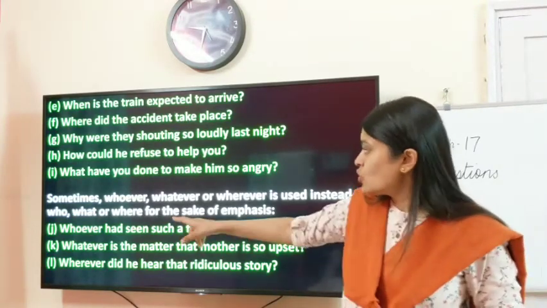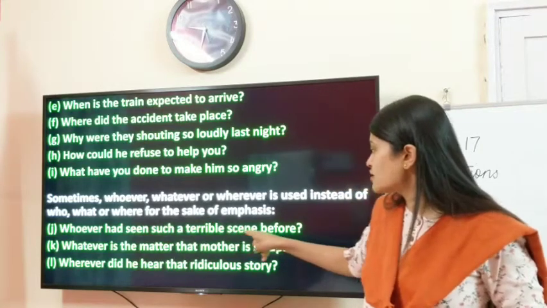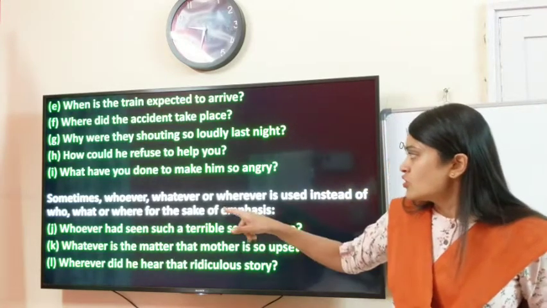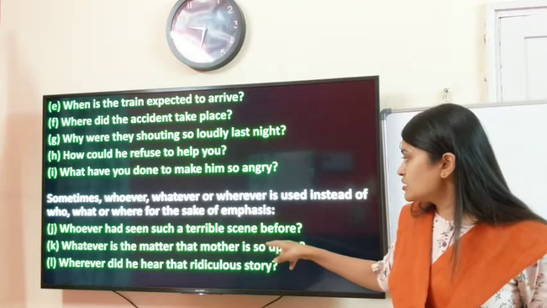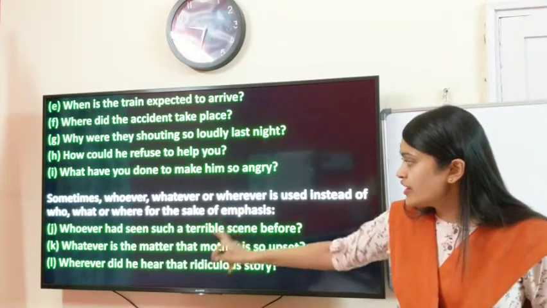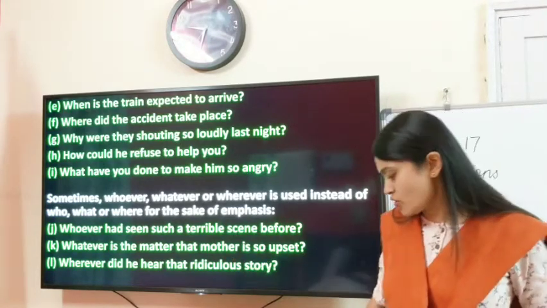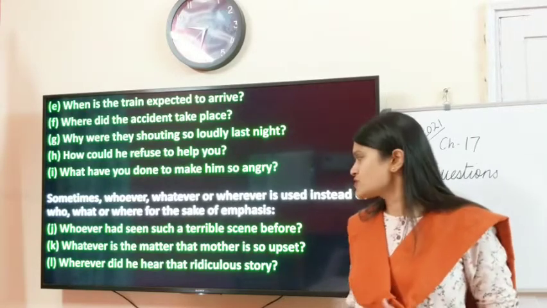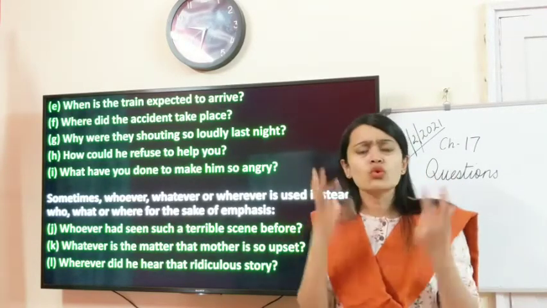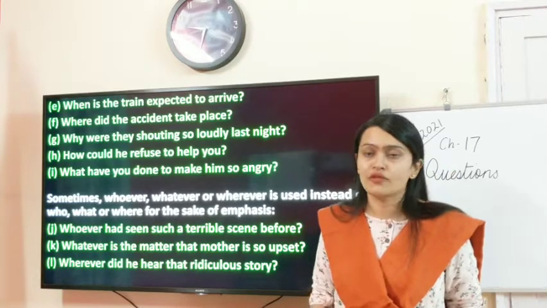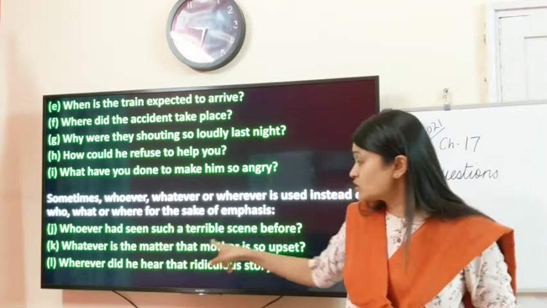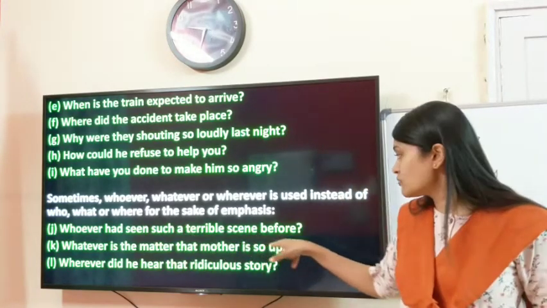Like, whoever had seen such a terrible scene before. Whatever is the matter that mother is so upset? Wherever did he hear that ridiculous story? So they are laying great emphasis. They are trying to say who can see such a terrible scene of an accident. Well, you know what, it could have been a really great matter that mother is so upset.